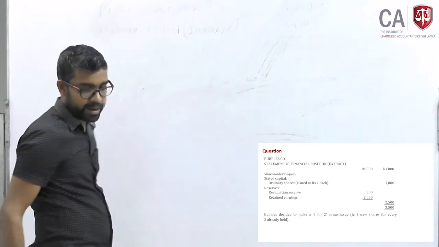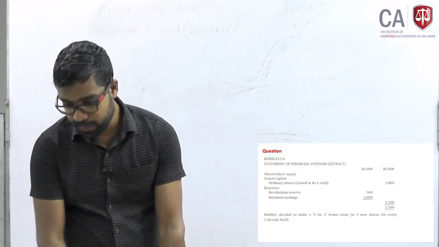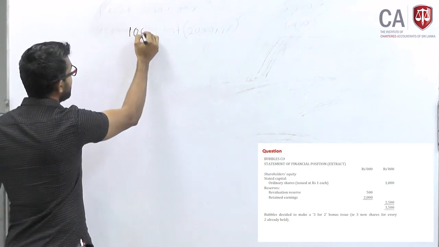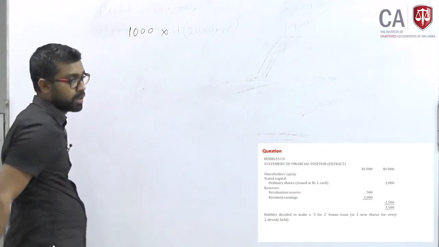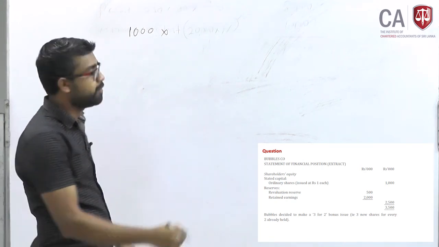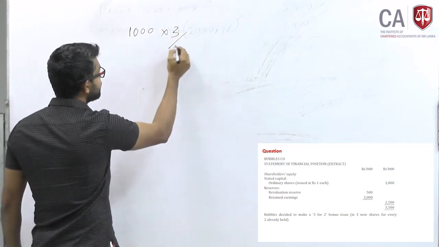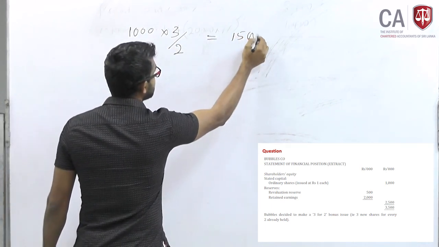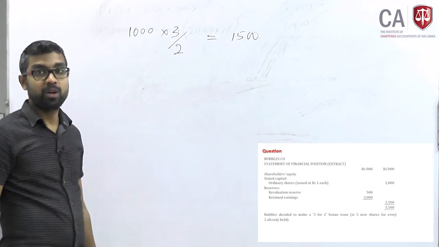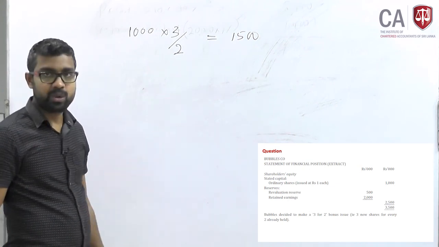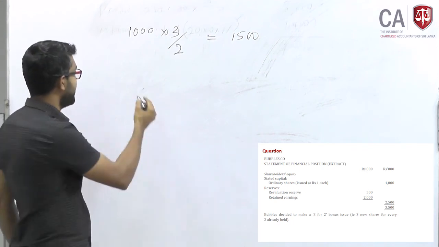Right now, how many shares do you have? 1000 shares. You are giving another 3 new shares for every 2 shares. 3 new shares for 2. So 1500 shares you are going to issue as bonus shares. After issuing this, your equity structure will change like this.